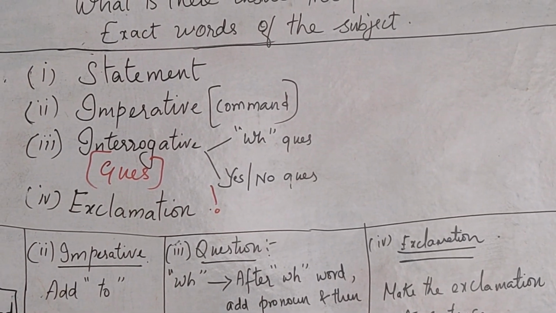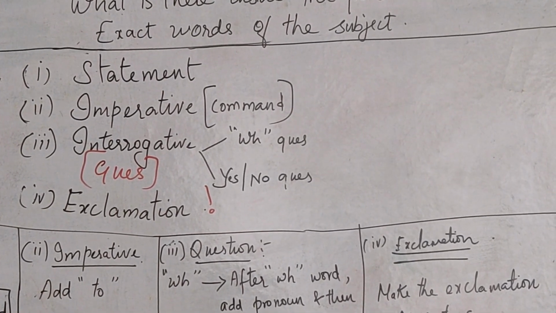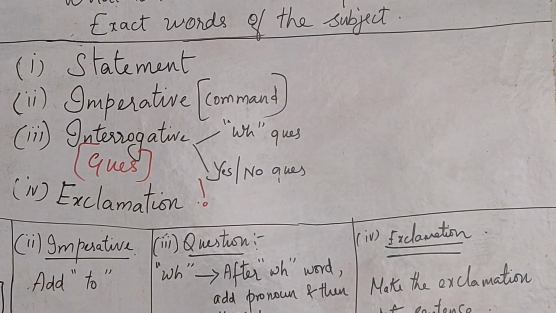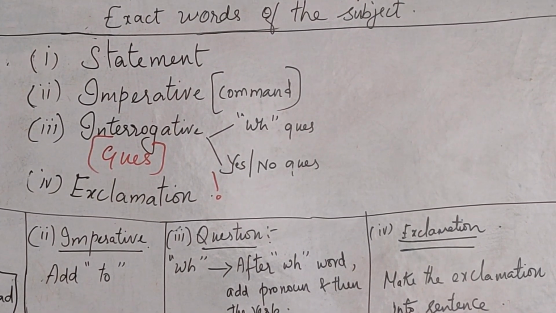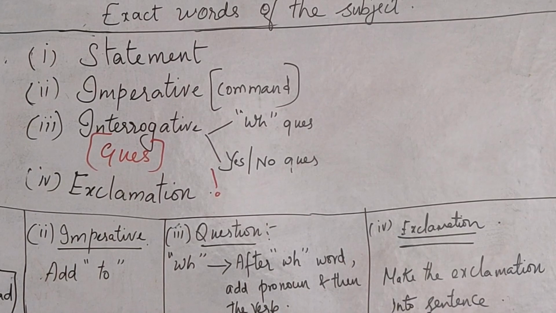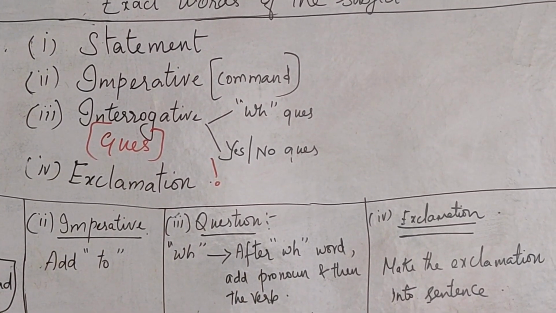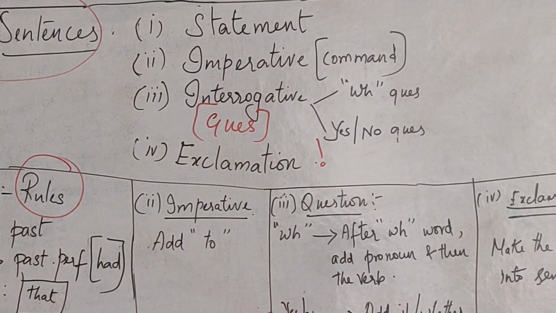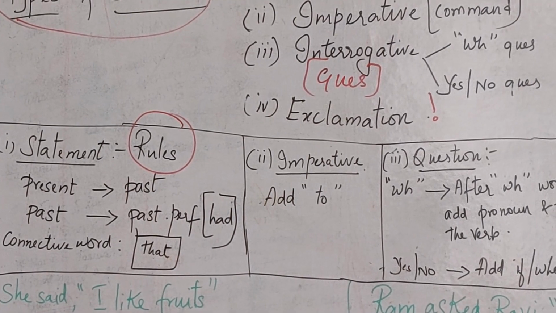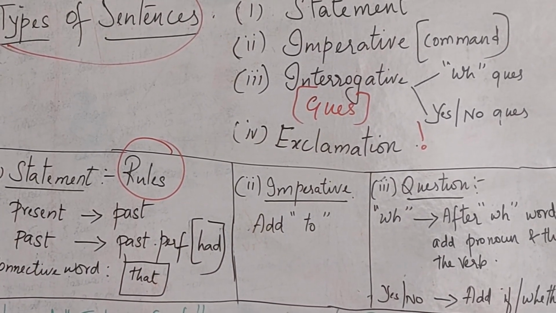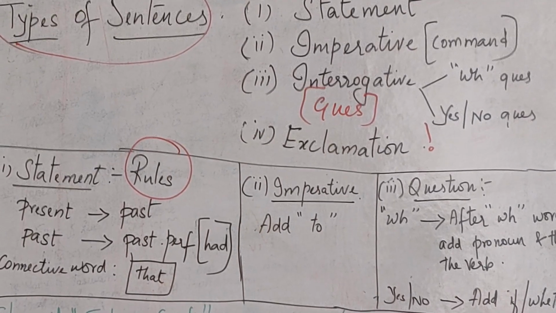While converting direct speech into indirect speech, first and foremost, you have to check what type of sentence it is. Once you have identified the type, you apply the rules for each and every type: statement, imperative, interrogative and exclamatory sentences.